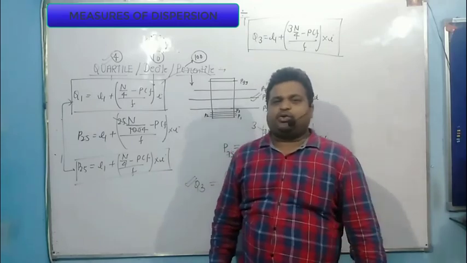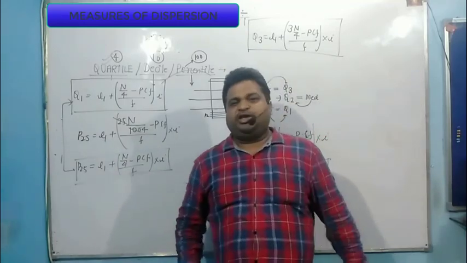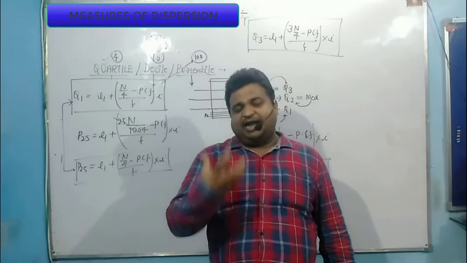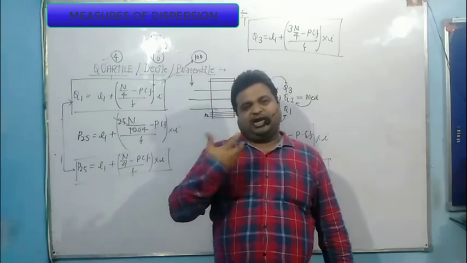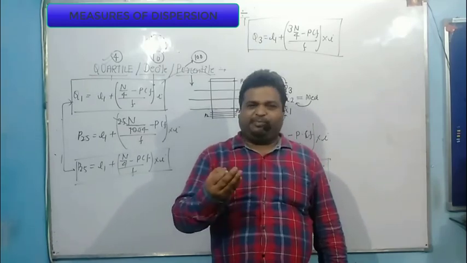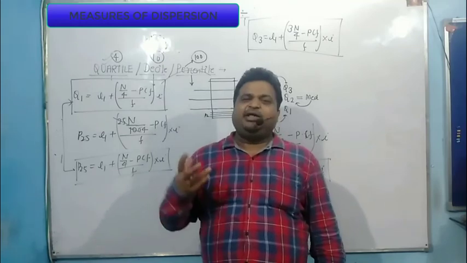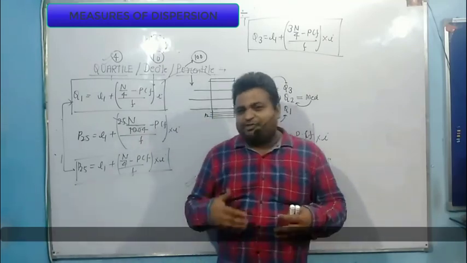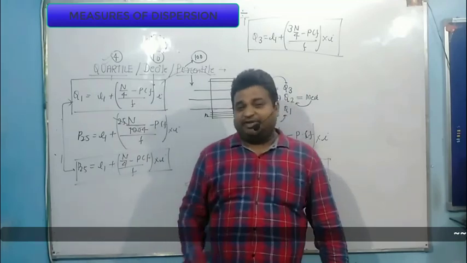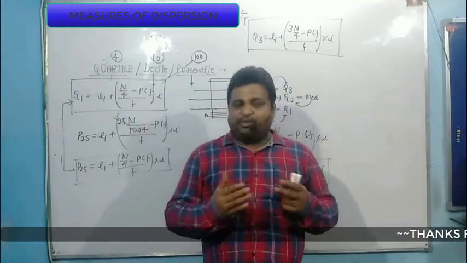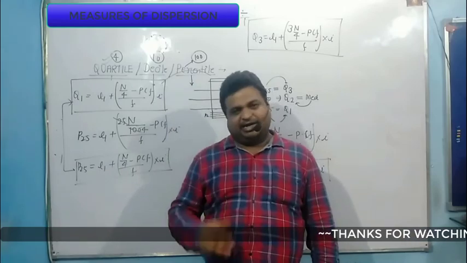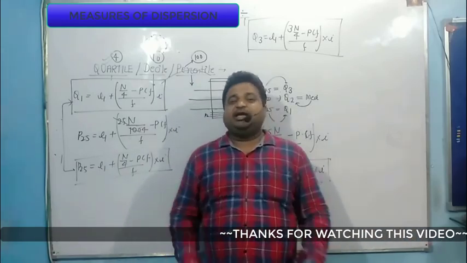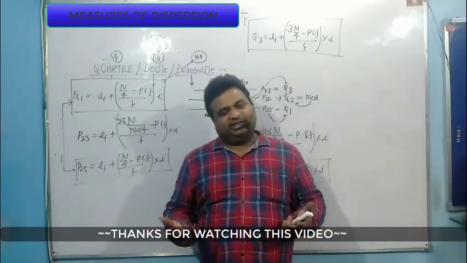So you can calculate any percentile value. If you want to calculate the 95th percentile value, what is the formula? L1 plus 95n by 100 minus previous cumulative frequency divided by F into I. What is the formula of the 78th percentile? L1 plus 78n by 100 minus previous cumulative frequency divided by frequency into I.